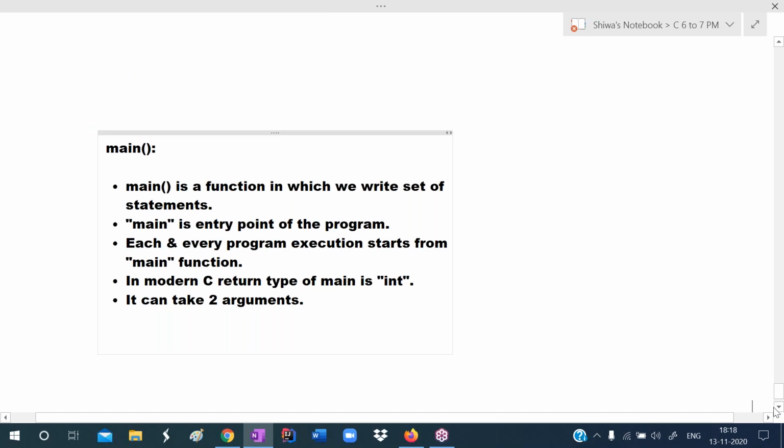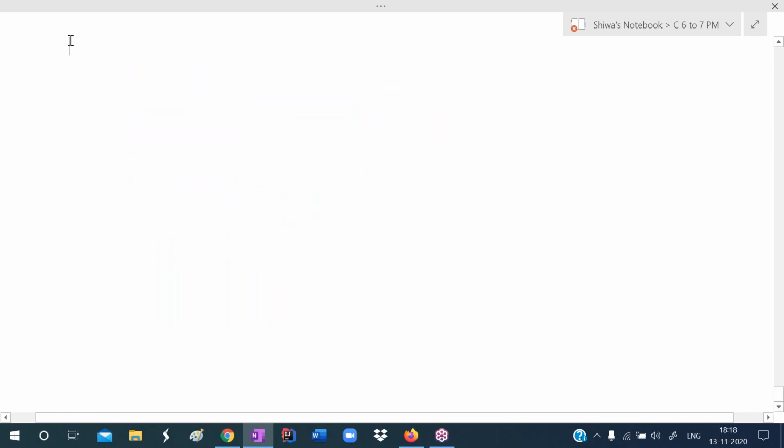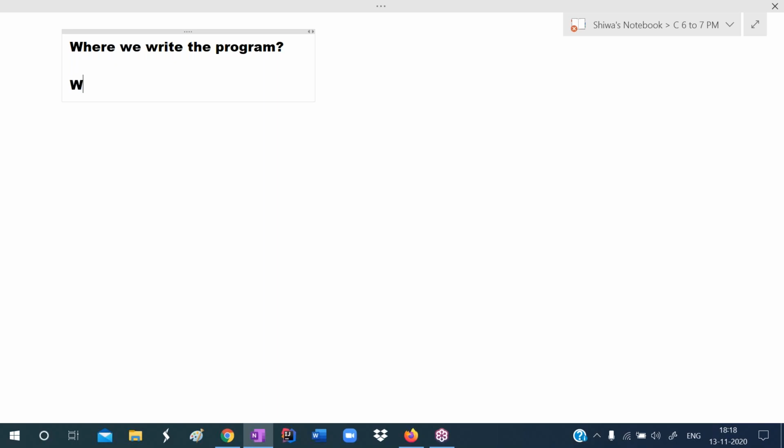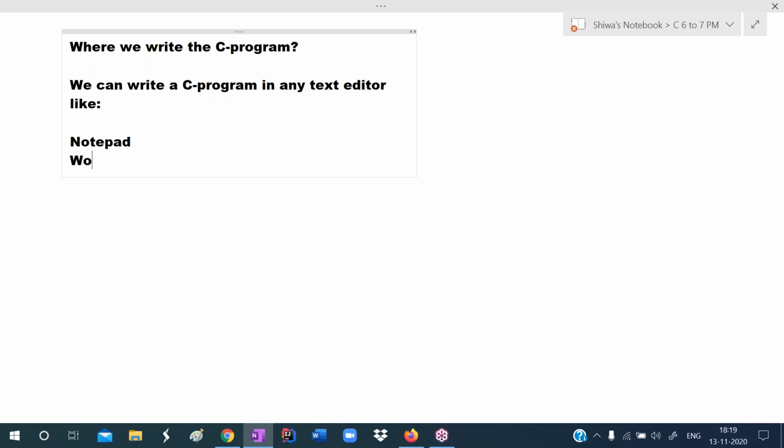Okay, so now see where we write the program. We can write a C program in any text editor, like in Notepad you can write, in WordPad you can write, in MS Word you can write.